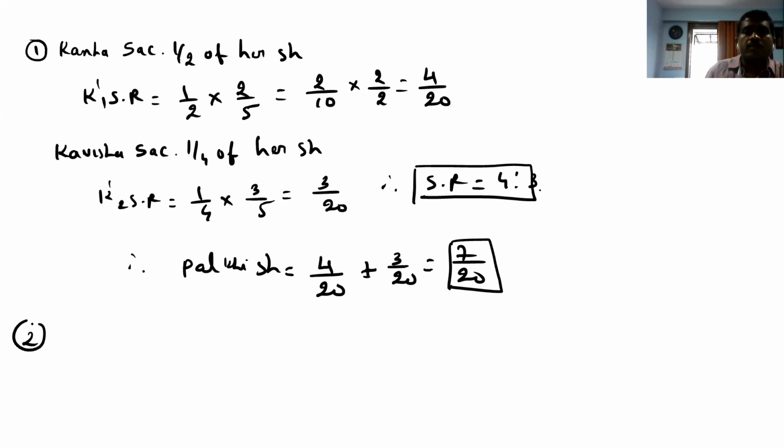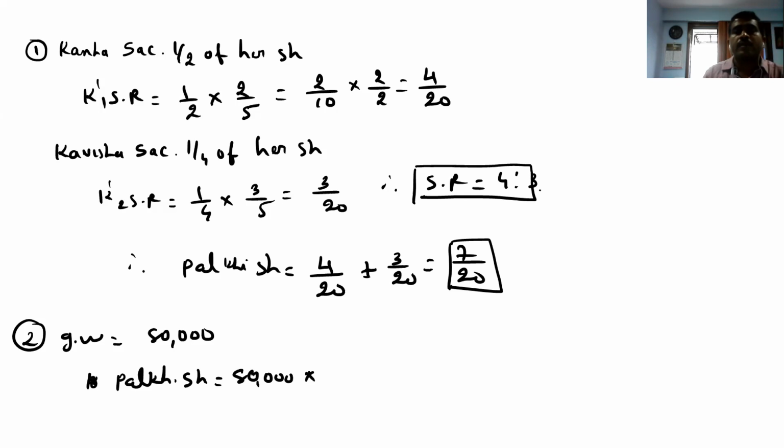Goodwill of the firm is valued at 80,000. So we have to calculate this. Second point is goodwill. So goodwill total value is how much? 80,000. So how to do that now? Palki's share, in the last point you can see that Palki is bringing her share of goodwill in cash. So Palki's share of goodwill is 80,000 into 7 by 20. Calculate. You will get 28,000.